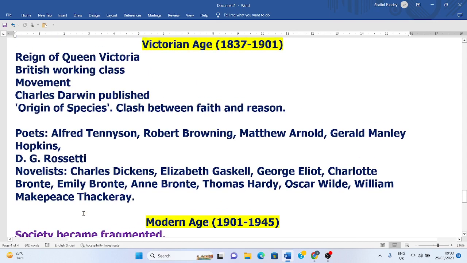And among the popular novelists of the Victorian age, we have Charles Dickens, George Eliot, William Makepeace Thackeray, and some other writers like Emily Bronte, Anne Bronte, and Thomas Hardy, and Oscar Wilde. So Oscar Wilde was the forerunner of the aesthetic movement, which was started during this age. So there were two basic movements during this age: the aesthetic movement and the pre-Raphaelite movement.